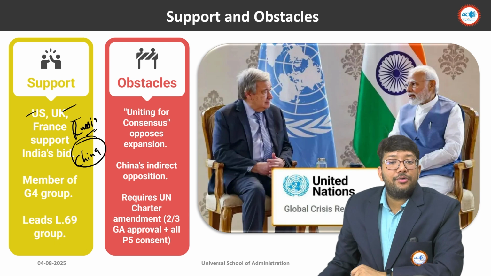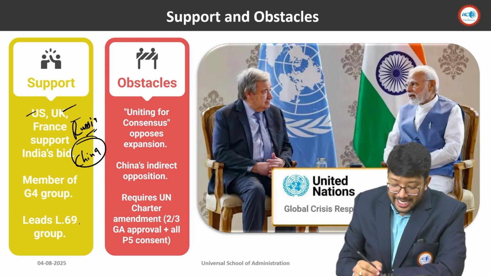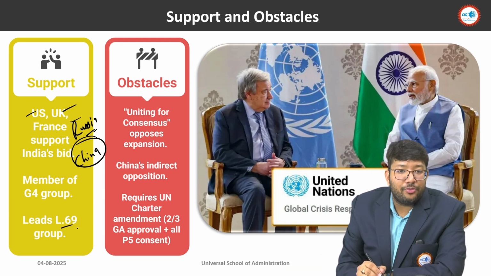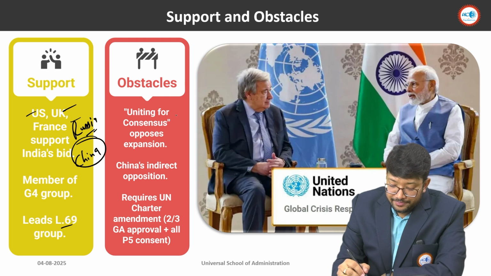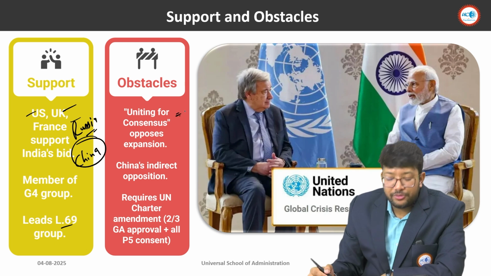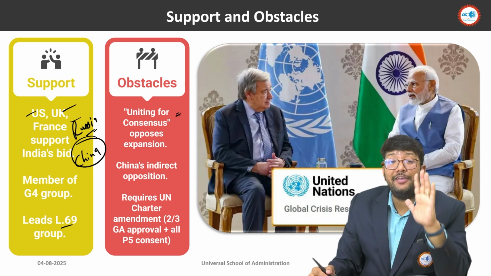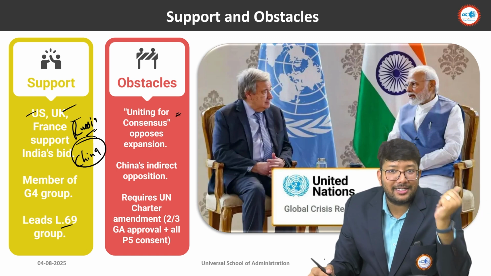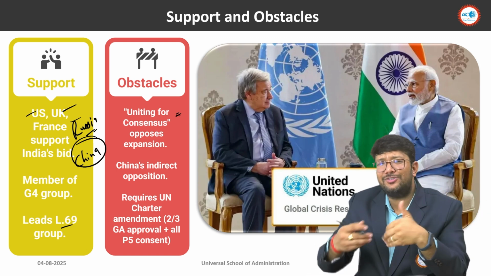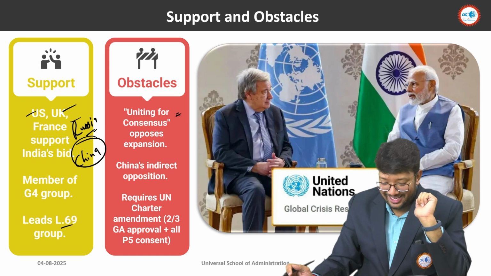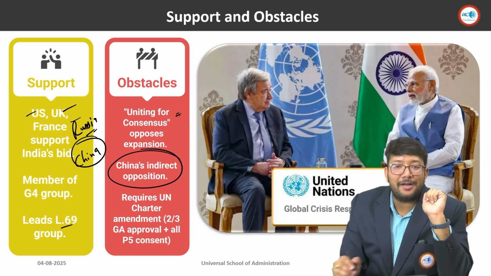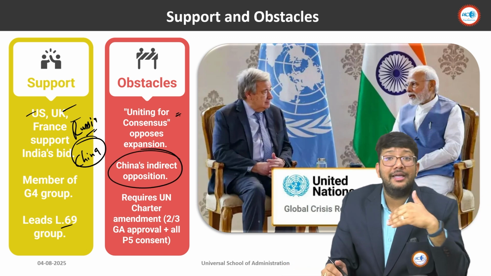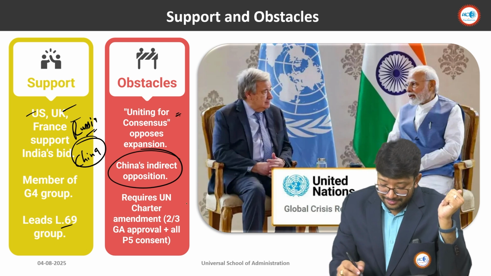Now we are a member of the G4 group. Also, we lead the L69 group. What are the obstacles? Uniting for Consensus is opposed. The thing is that these P5 members do not want to expand, because nobody wants to give power to others. That's the reality. Then China's indirect opposition: it's not saying we don't want, but it never supports us.